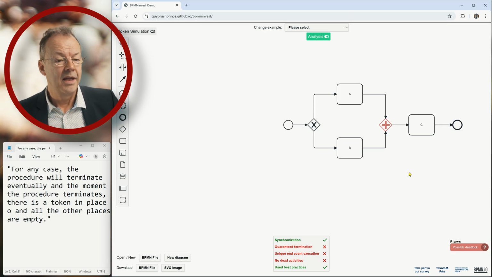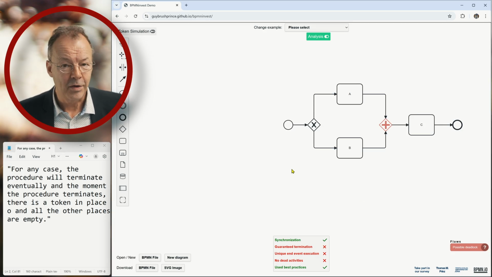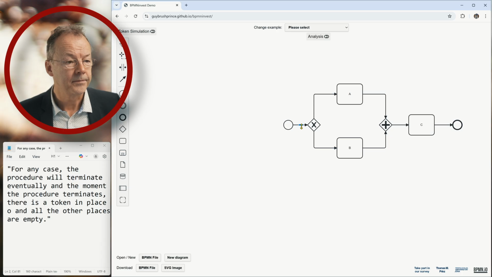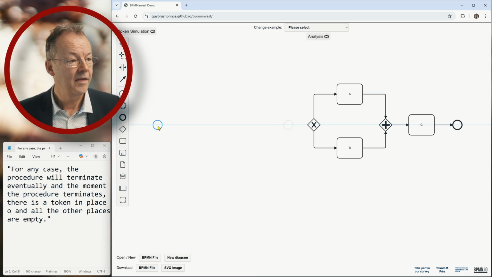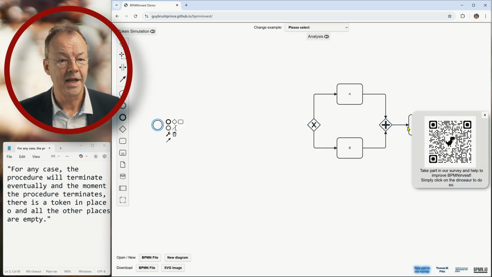This is of course a deadlock if the diagram is like that, but what we can do is put this into some other context and then make it work nevertheless.